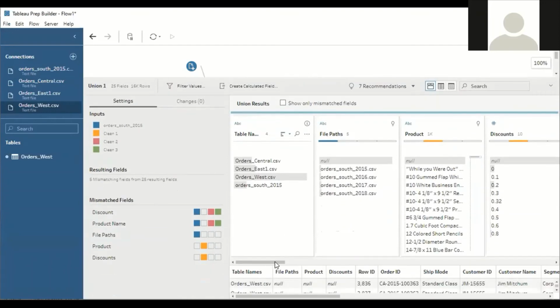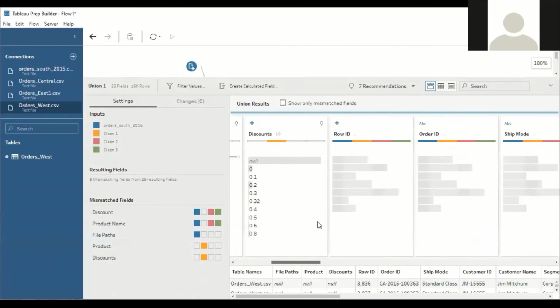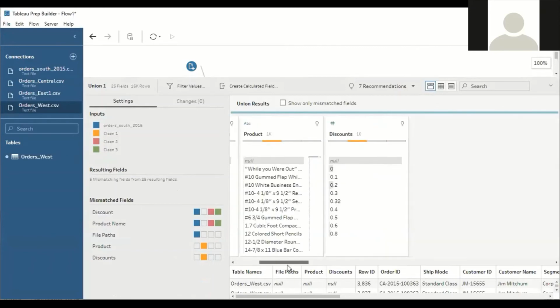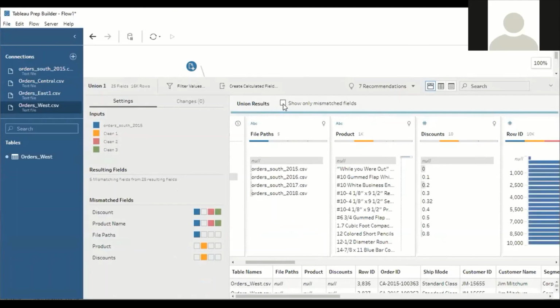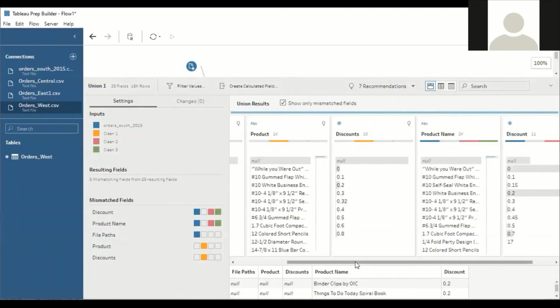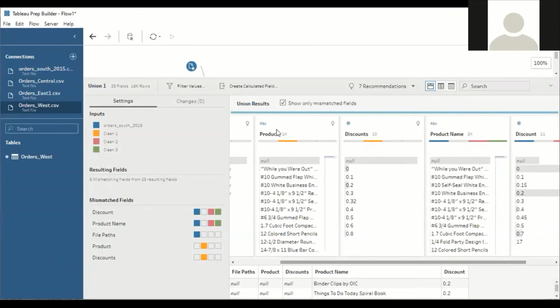To merge the data, just click on show only mismatch values. It will display all the fields which are mismatching in the union master sheet. And next I have to include this data with this data, right?